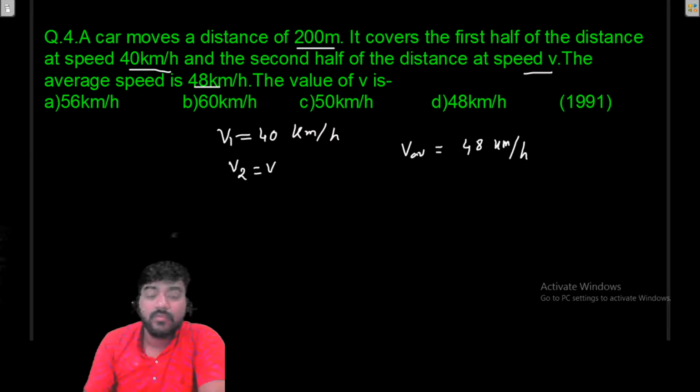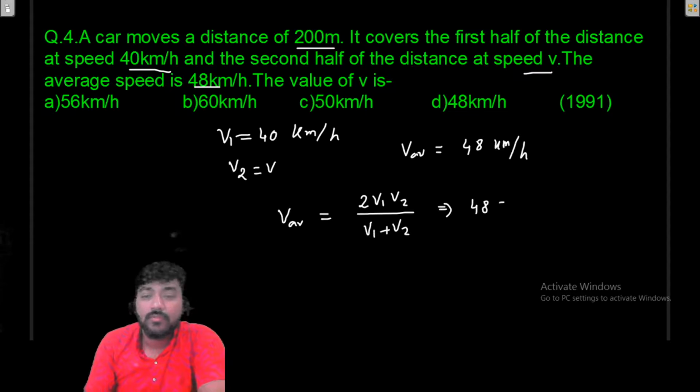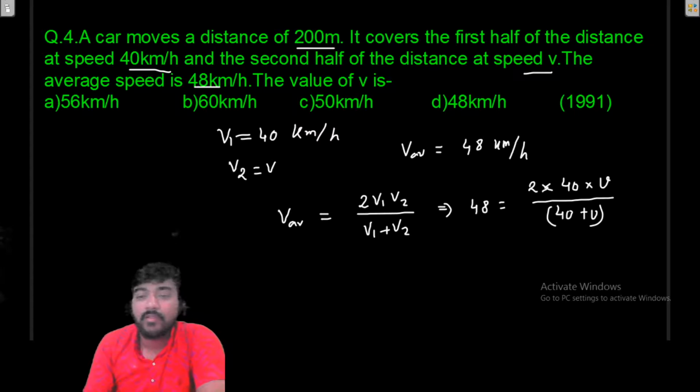So if you use the result that I have derived for the first problem, that is 2 v1 v2 divided by v1 plus v2, we have 48 is equal to 2 into 40 into v divided by 40 plus v. So from this equation you can easily find v.